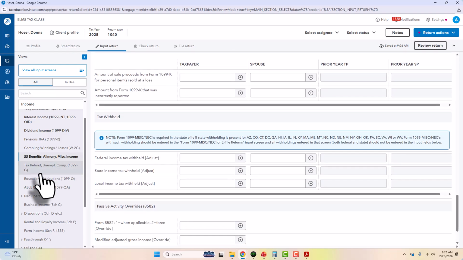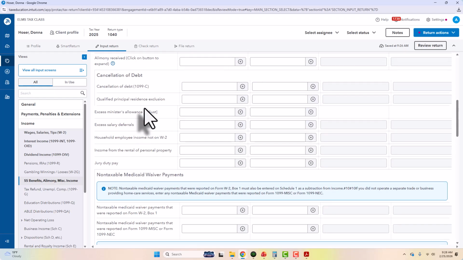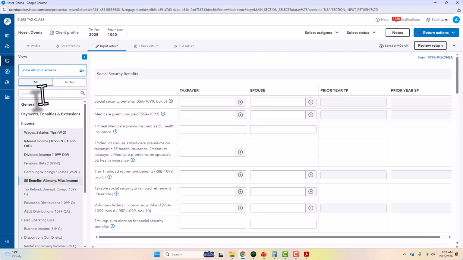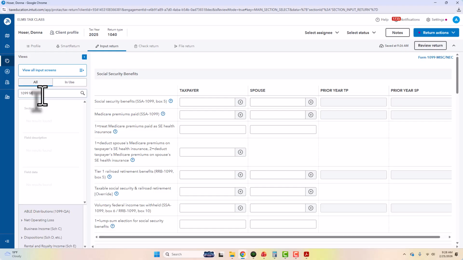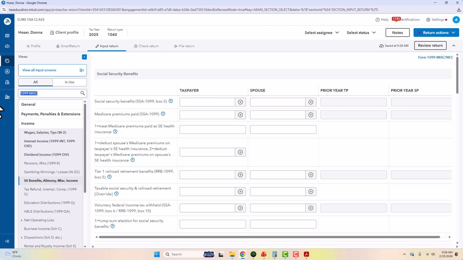So let's see if we can find a Form 1099 miscellaneous. Let's see what we got. Qualified tips. We don't want an override.